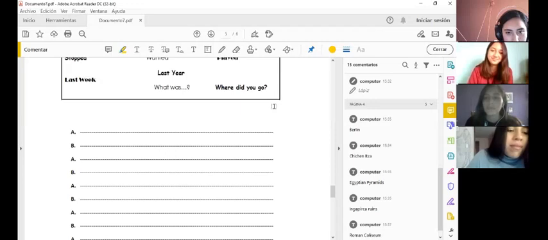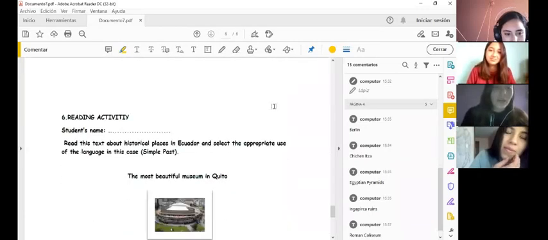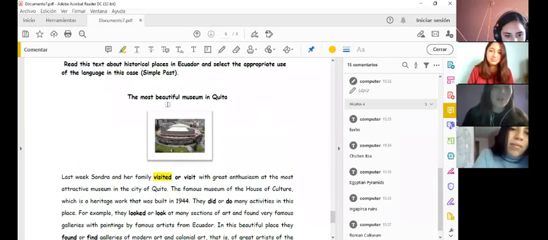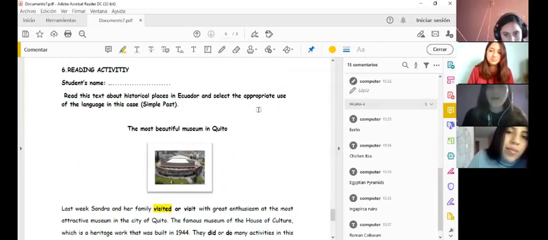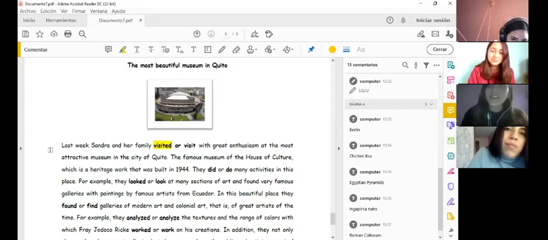That is all, teacher. Okay, very good, my dear students. You did it well. Okay, we have this reading activity and what you have to do here is read the text about historical places in Ecuador and select the appropriate use of the language in the class. In this case, the grammar that we learned, and it is simple past. Okay. Yahaira, tell me, reading the part. Okay.